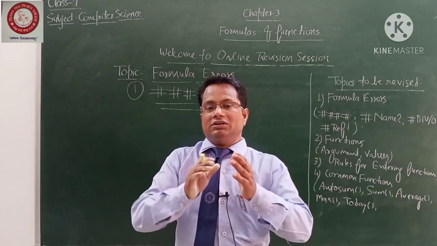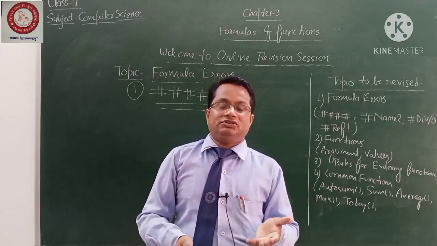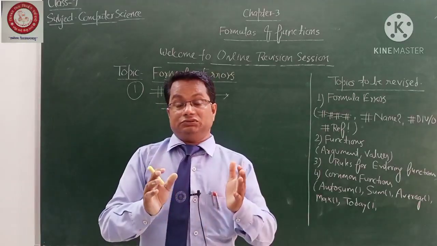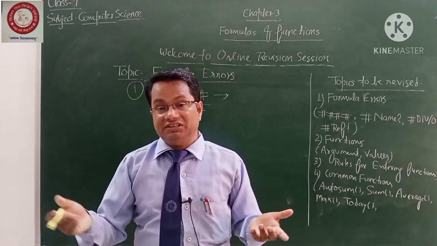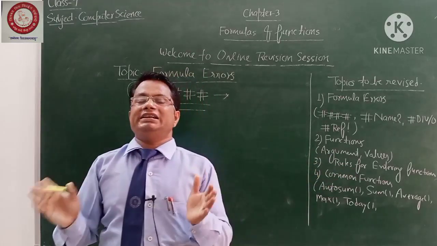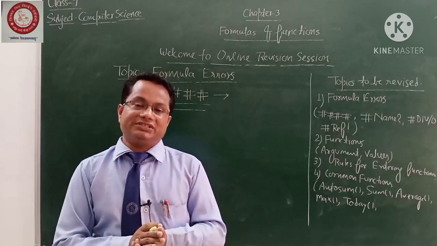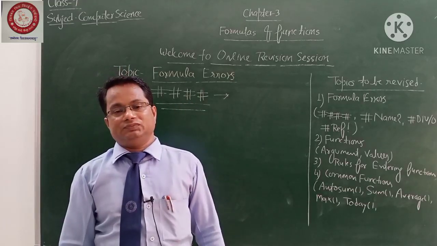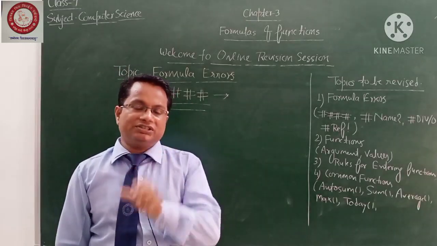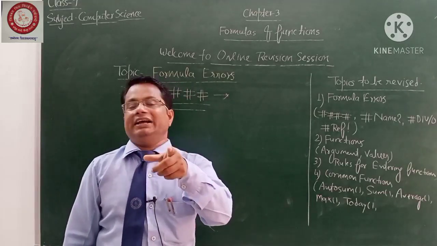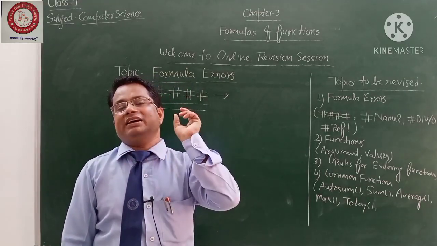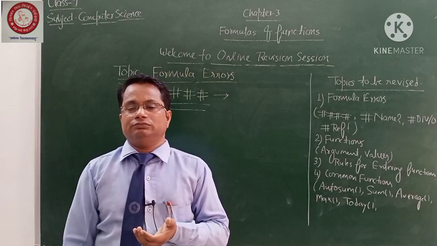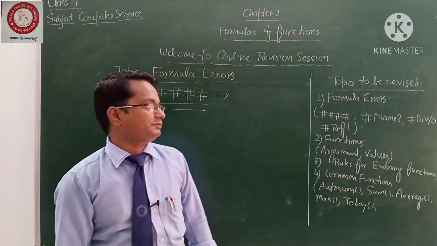Or I will give you one more example. Suppose in a particular cell you have written a long number, 25 digits, 30 digits, 50 digits. At that time some space crunch will occur in that cell, and you will get this kind of error. Clear or not? Just remember only one thing: if there is a space crunch, then this kind of error will come. And you can also do this on your computer.